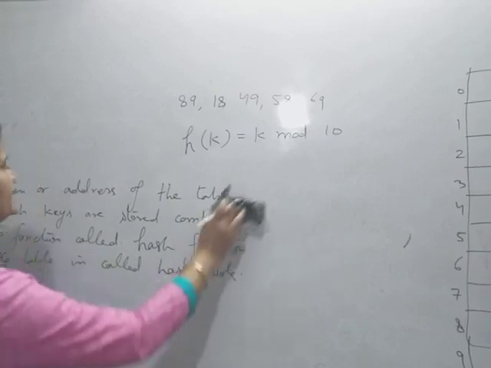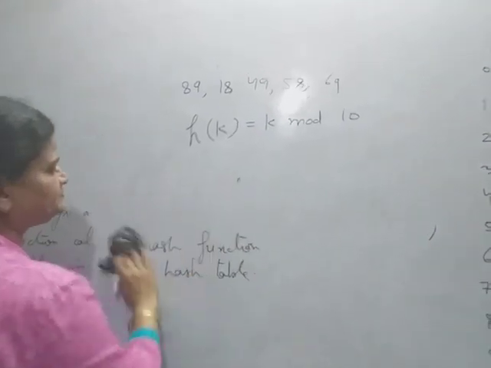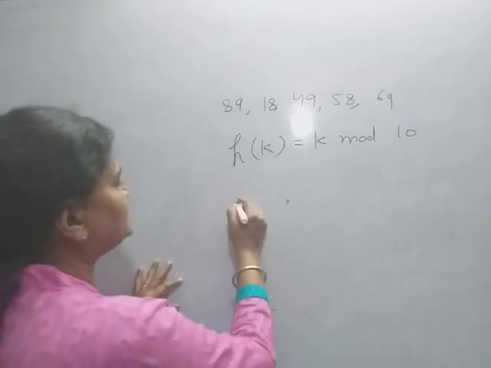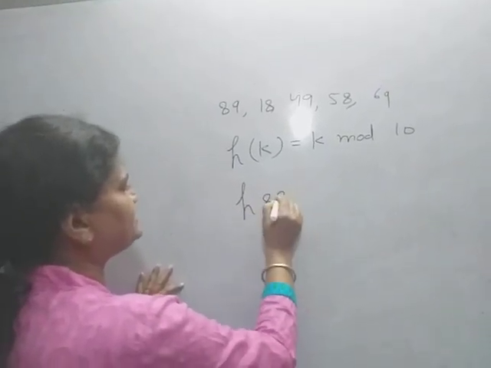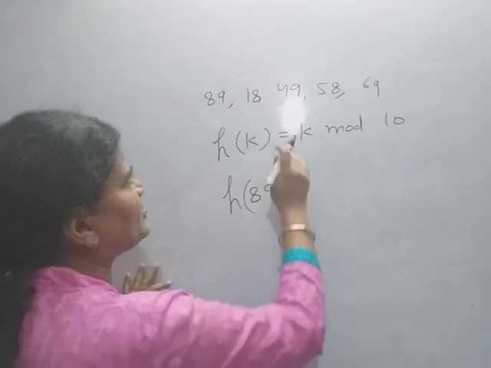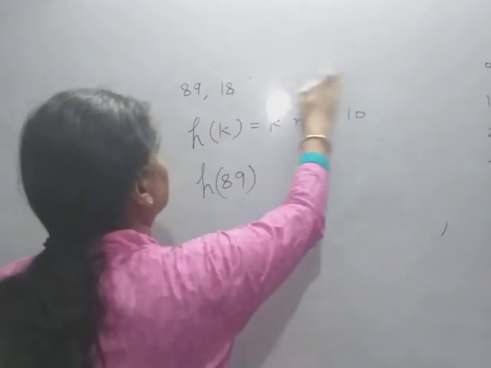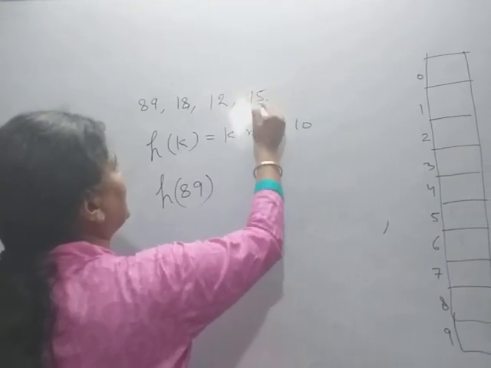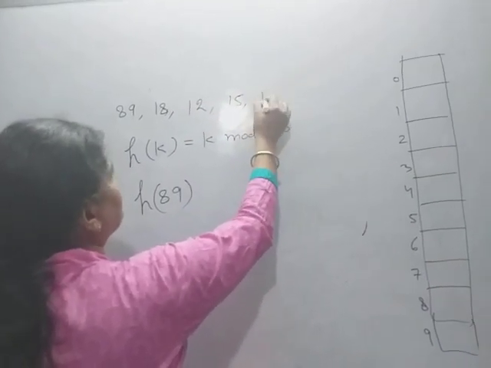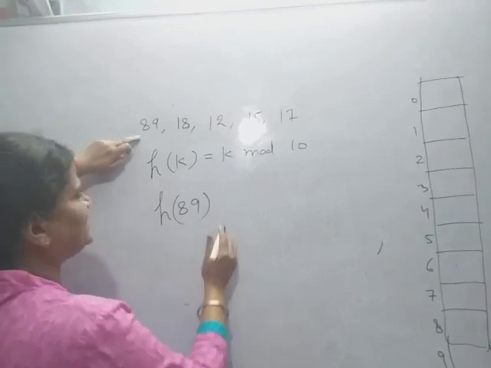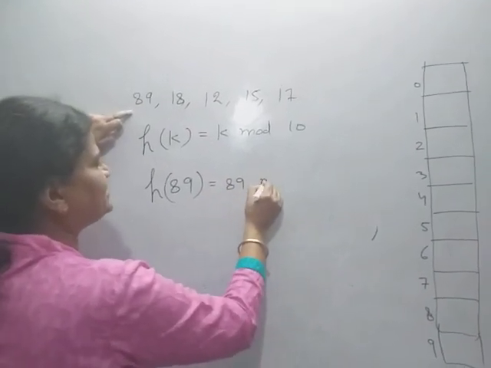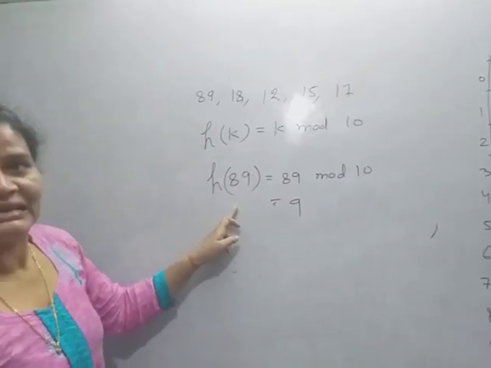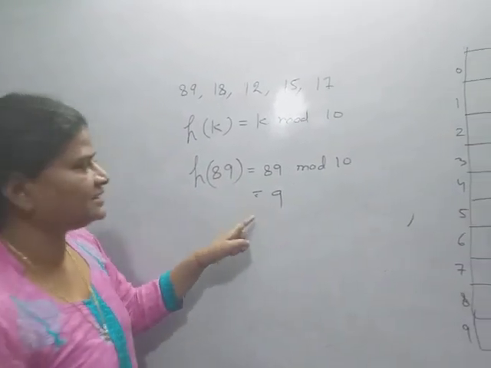Okay, so if we compute h(89), say you write 89, 18, and suppose 12, 15 and 17 and so on. So h(89) is 89 mod 10, that is 9. So the key 89 will be stored in the table at location 9.